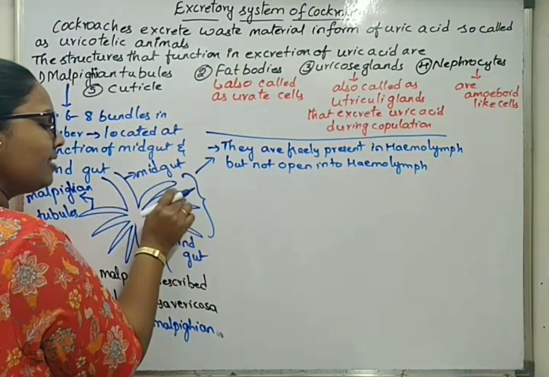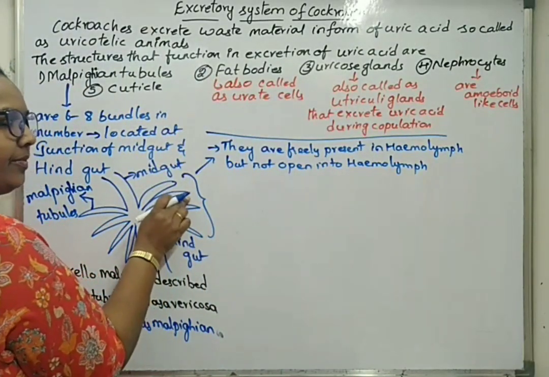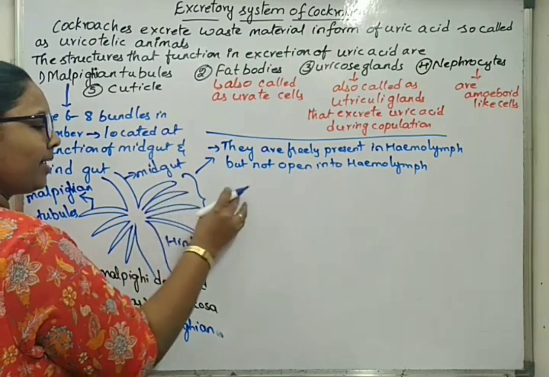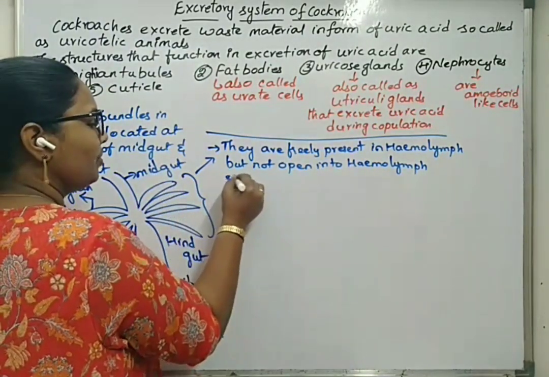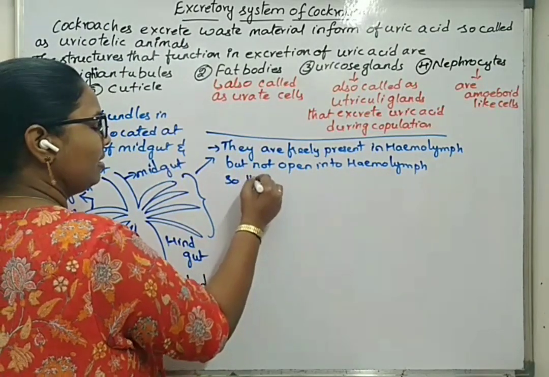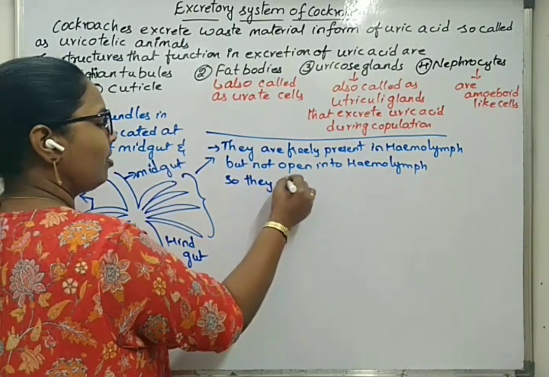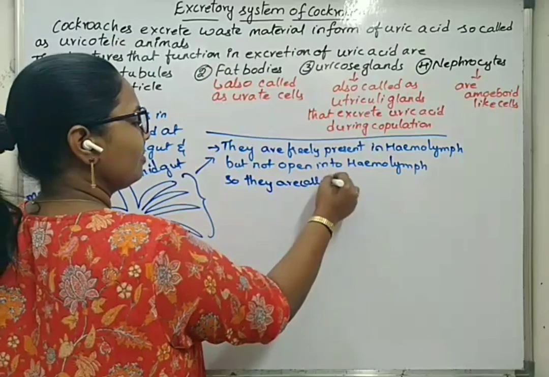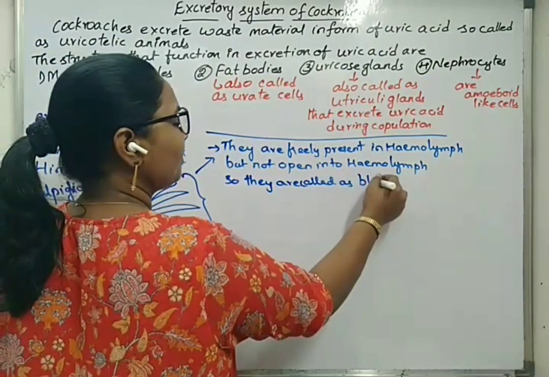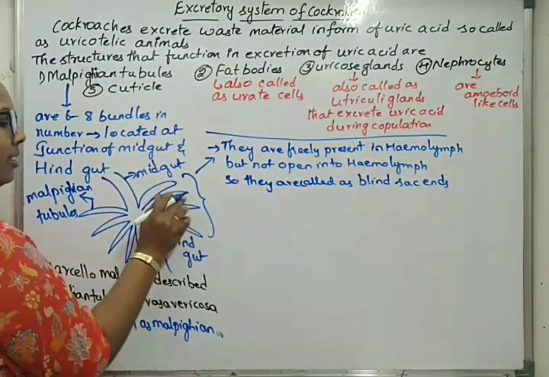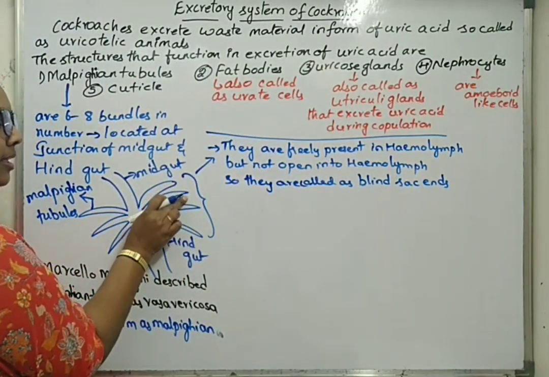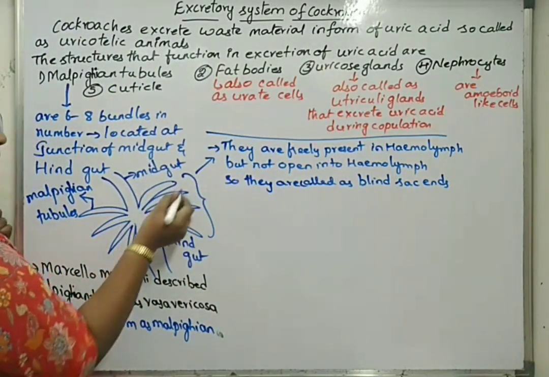Their free end is just dispersed in the hemolymph. We know that the total blood part in cockroach is called hemolymph. So they are called blind sacs, sac ends. This area is dispersed into the hemolymph but it is not opened into it.